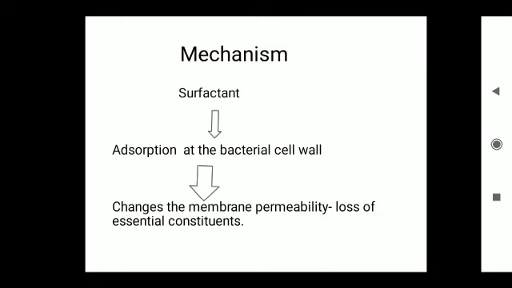The mechanism of action of surface active agents as antimicrobial agents can be given in the following figure. Surfactants adsorb at the bacterial cell surfaces. This changes the permeability of the cell membranes and results in loss of essential substances from the cell. It may cause death of the bacterial cell.